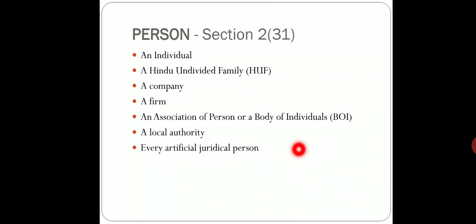Even an artificial juridical person not formed with the motive of earning profit or income has been included in the definition of person. So a statutory corporation or Hindu idols, like Balaji or Tirupati temples, are assessable under this clause. So this is how person is an inclusive definition.